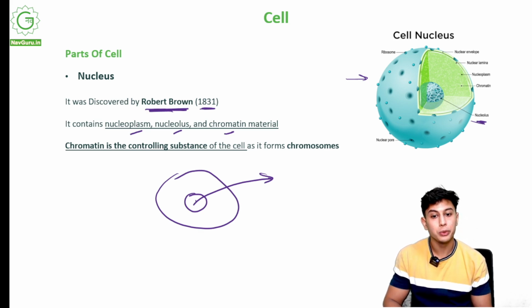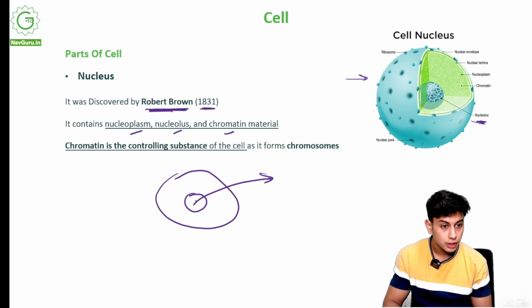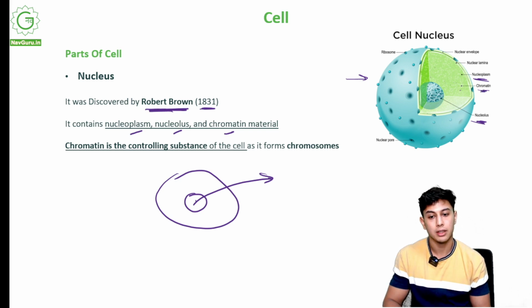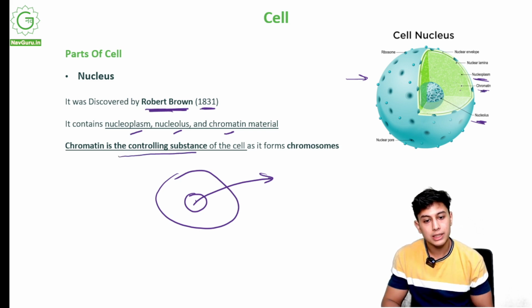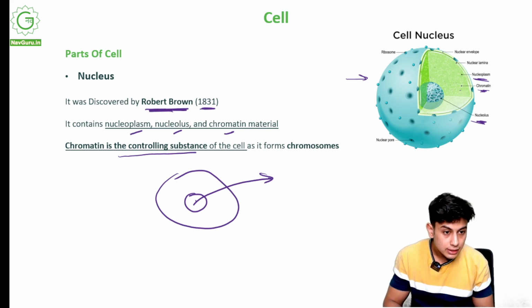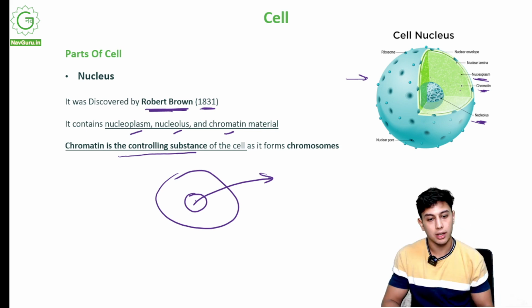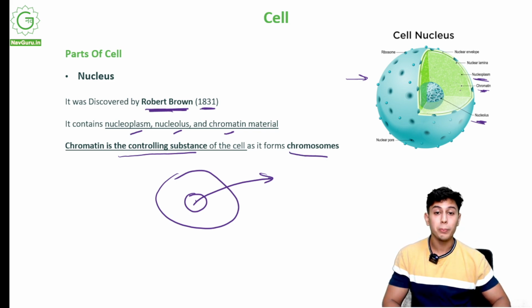It also has a nucleoplasm. If you can see this greenish fluid, this part is called nucleoplasm. It has chromatin material. This is the chromatin material, this shining part on the surface of the nucleoplasm. Chromatin is the controlling substance of the cell. So it is chromatin that controls the cell, and it helps in forming chromosomes.